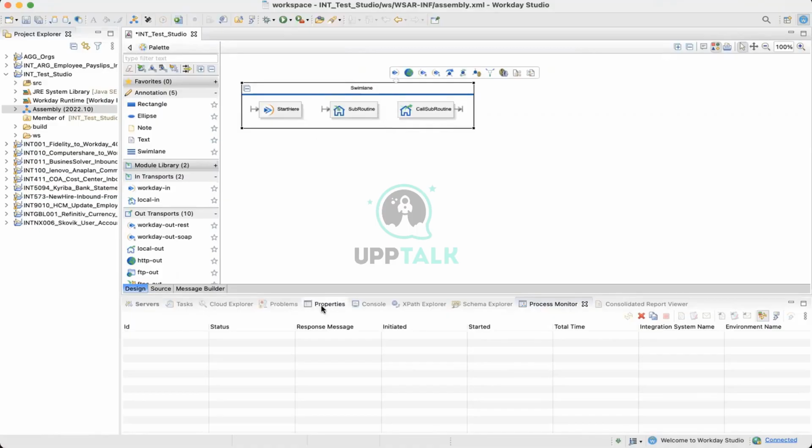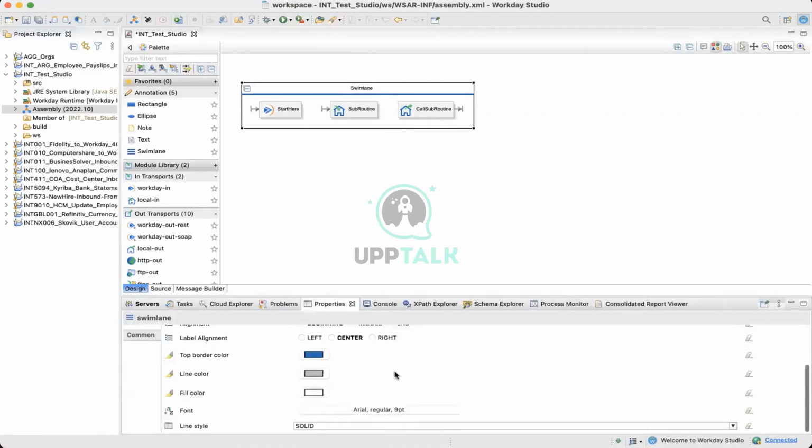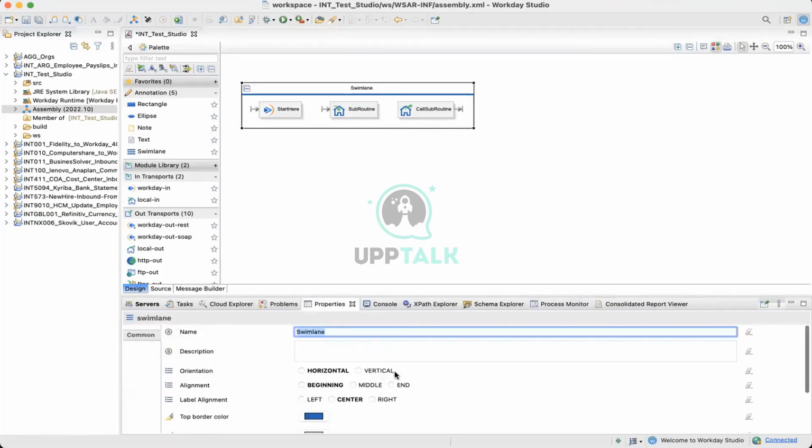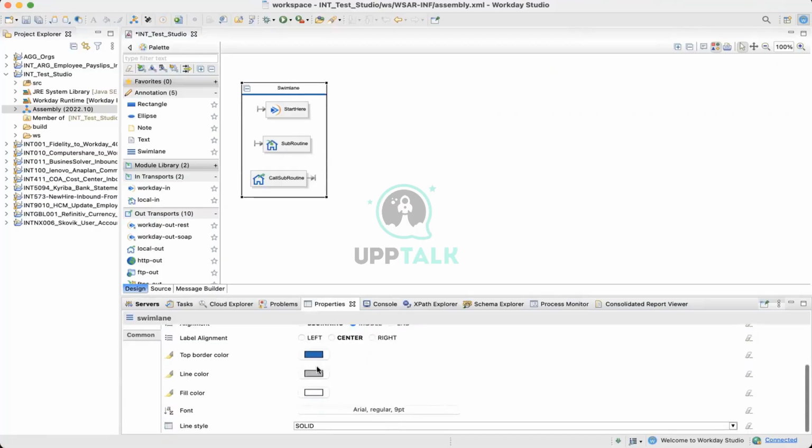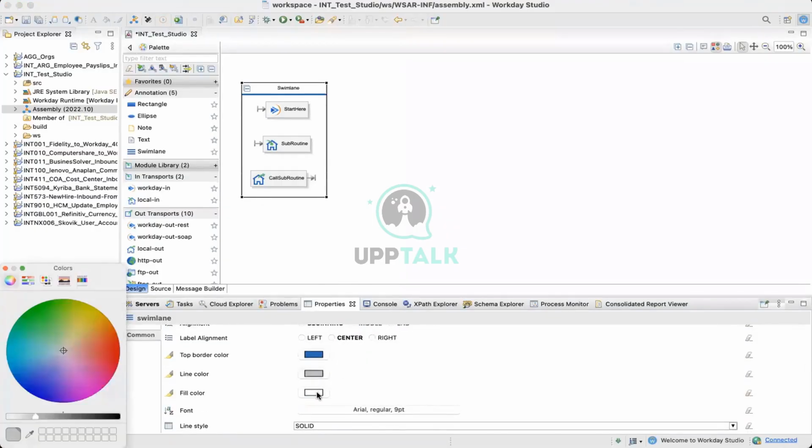And then once you click on the swim lane and go to the properties part of it, you will see the different options here. By default, it is horizontal, meaning any component you drag and drop in a swim lane will go horizontal, but you can change it. You can do a vertical one, right? And alignment, again, you can change the medium one. Plus, you can fill colors also. Fill color. I will choose this one. Select.